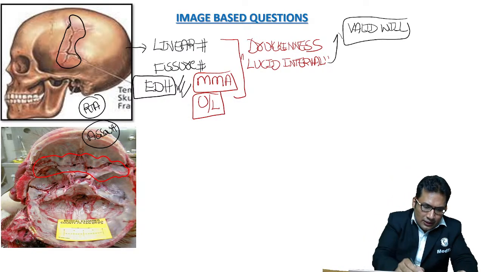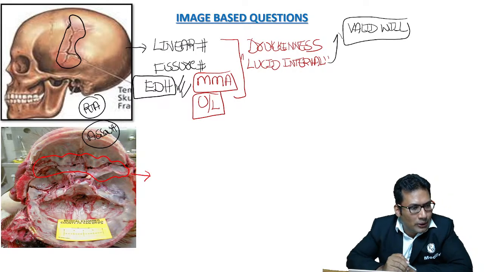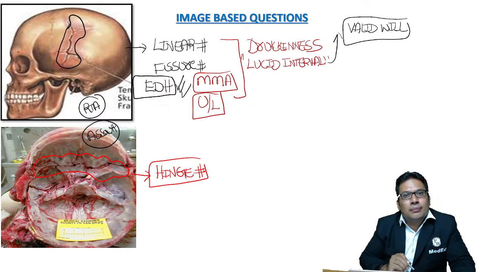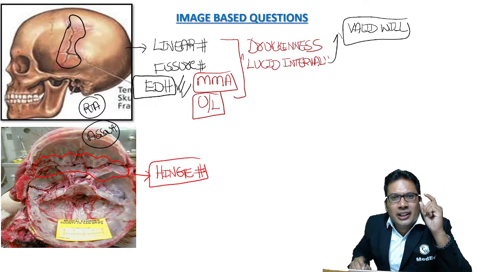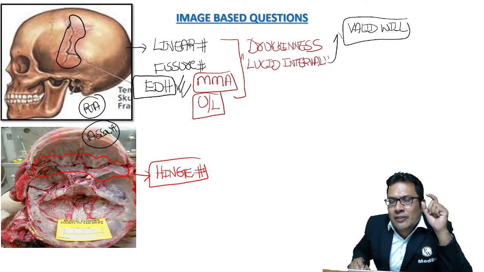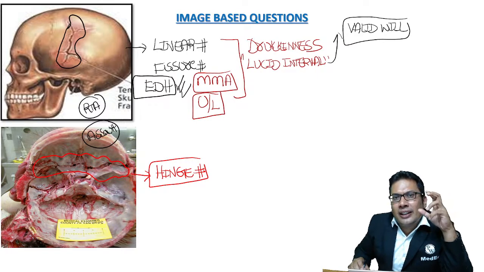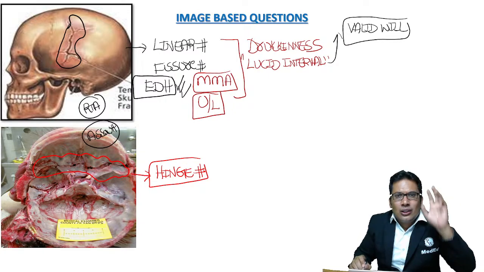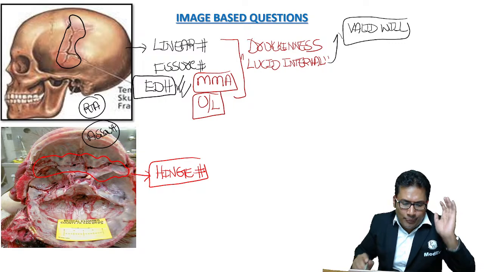What is this known as? Anyone, can you guess? So this is known as hinge fracture. What do you mean by hinge fracture? Hinge fracture means motorcyclist fracture. There is a separation of anterior one-third from the posterior two-third. There can be three types, and the most common one is type 1.